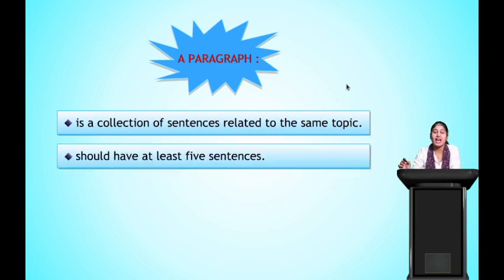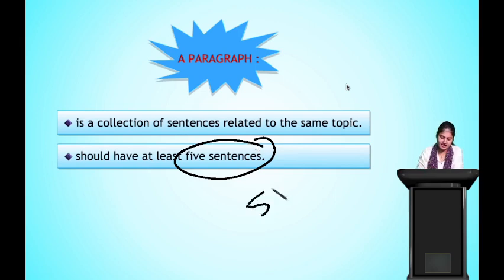It should have at least 5 sentences. Okay? If it has to be called a paragraph, what should it have? It should have at least 5 sentences. At least 5 sentences will pile up together to form a paragraph. Clear? So what is a paragraph?